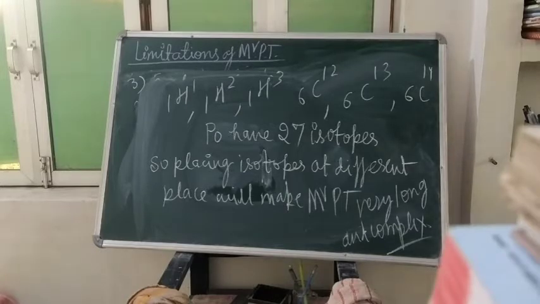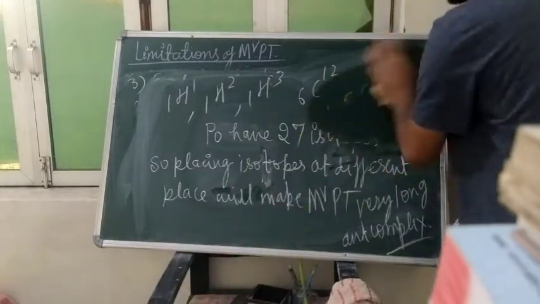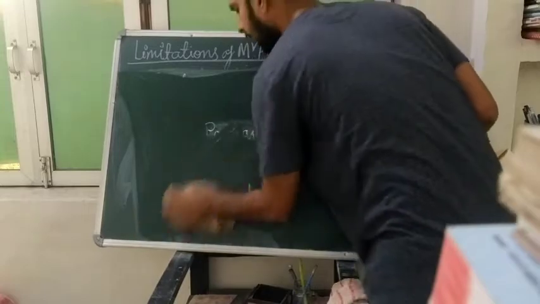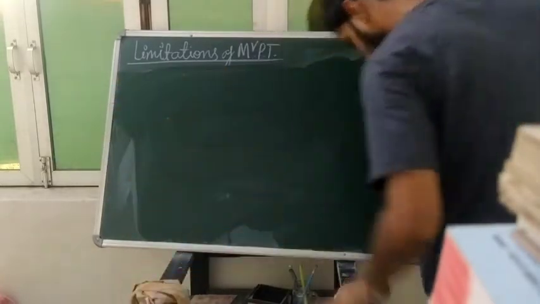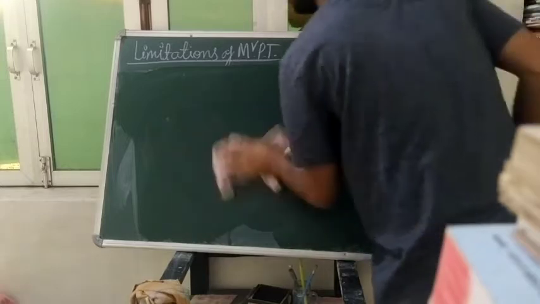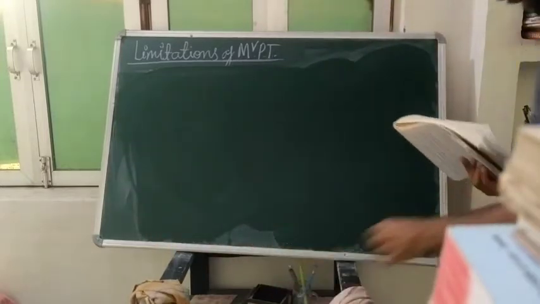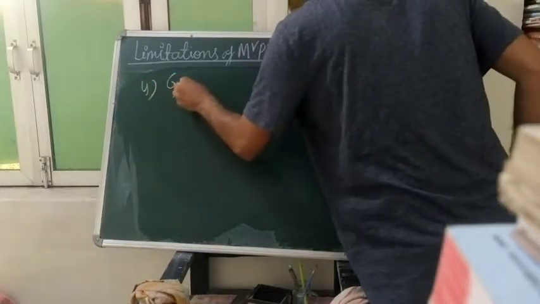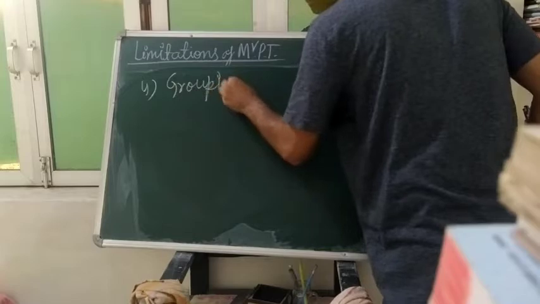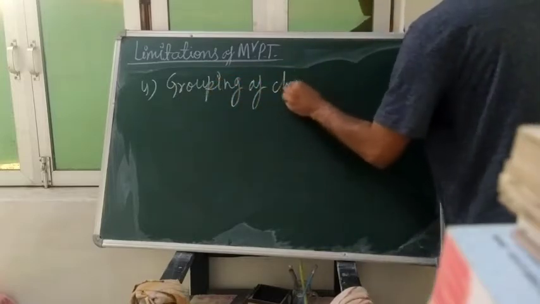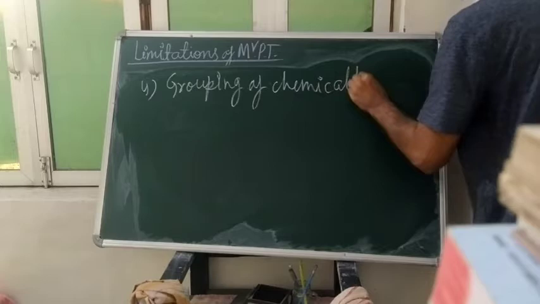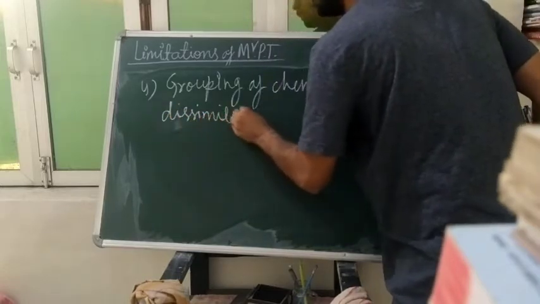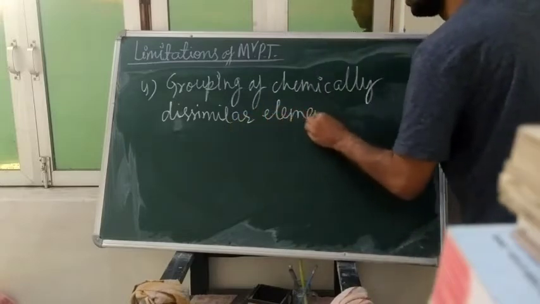Have you taken the screenshot? Now come to the fourth limitation, which was that he grouped chemically dissimilar elements.